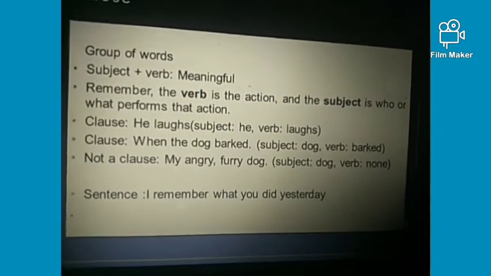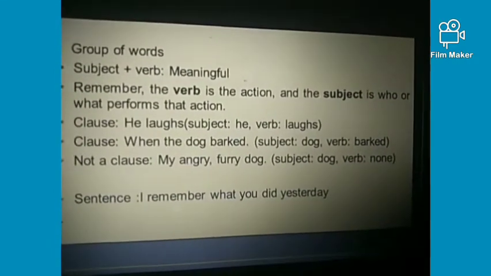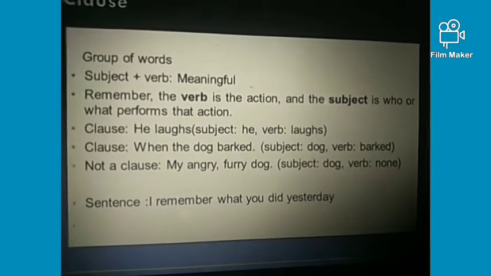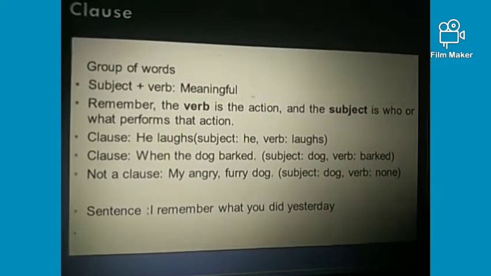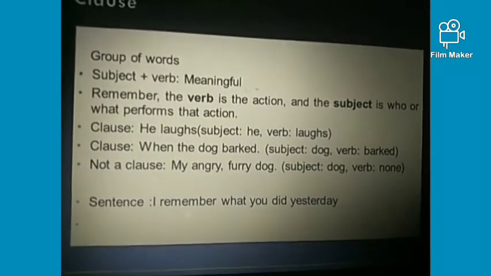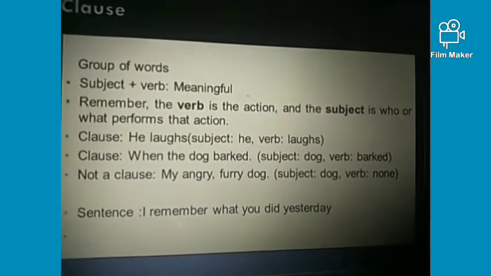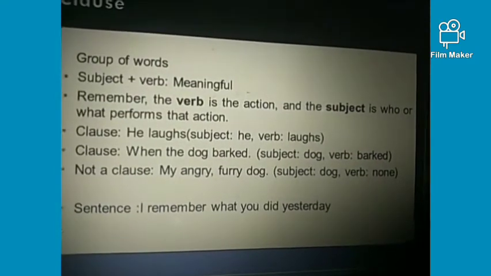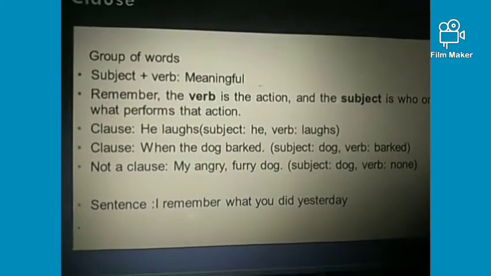So it is a clause. In a clause, as I told you, there should be a subject and a verb. Let's have a look at another clause, that is, when the dog barked. Here dog is a subject and bark is a verb. Barking is an action that is performed by a dog, right?